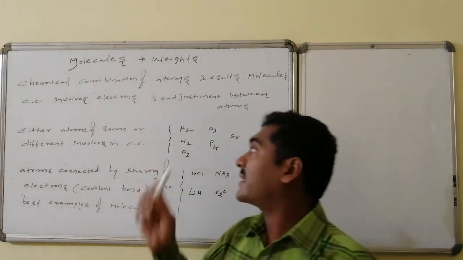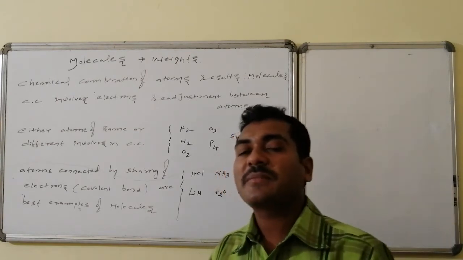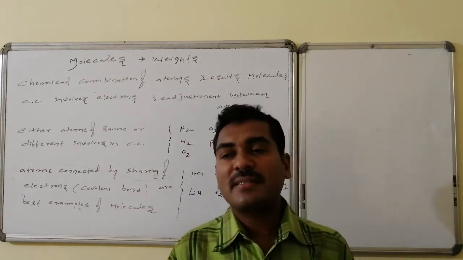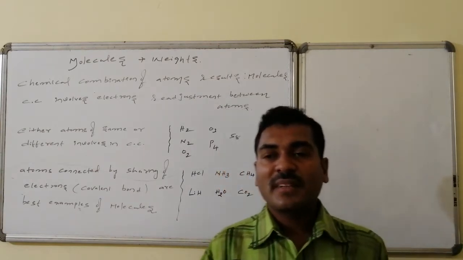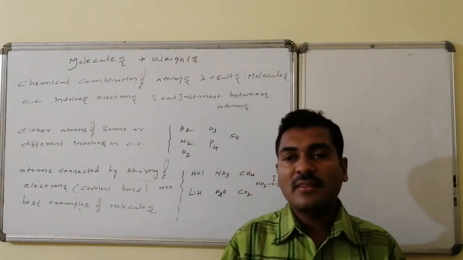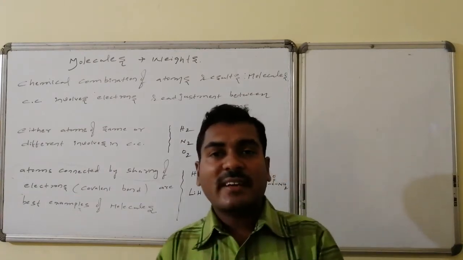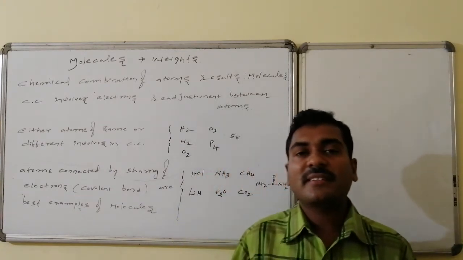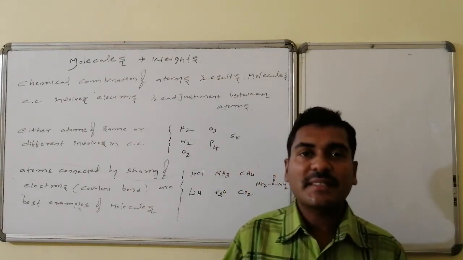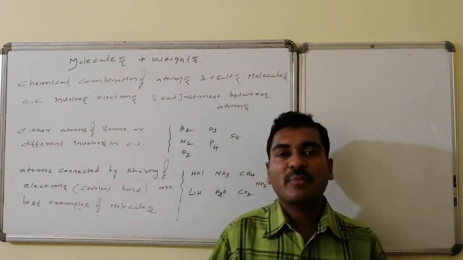How does molecule formation occur? Molecule formation occurs by the chemical combination of atoms. Chemical combination involves the readjustment of electrons present in the outermost orbit. That is, every atom has its valency electrons. Those valency electrons readjust in such a way that leads to the formation of a new connectivity between the atoms, that is said to be the chemical combination. Due to that chemical combination, molecule formation occurs.